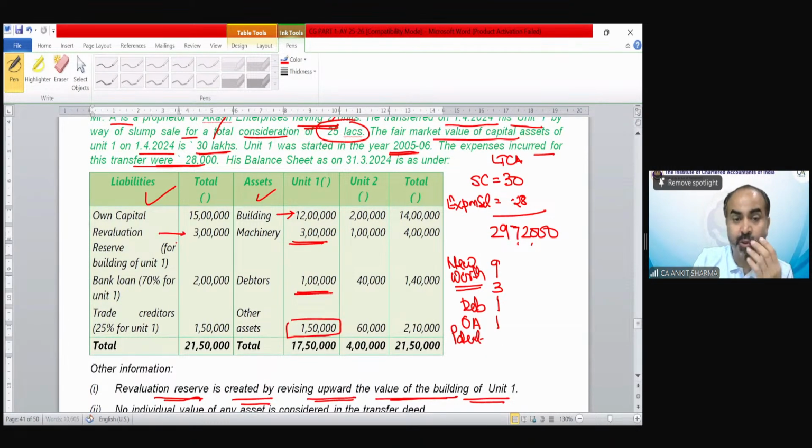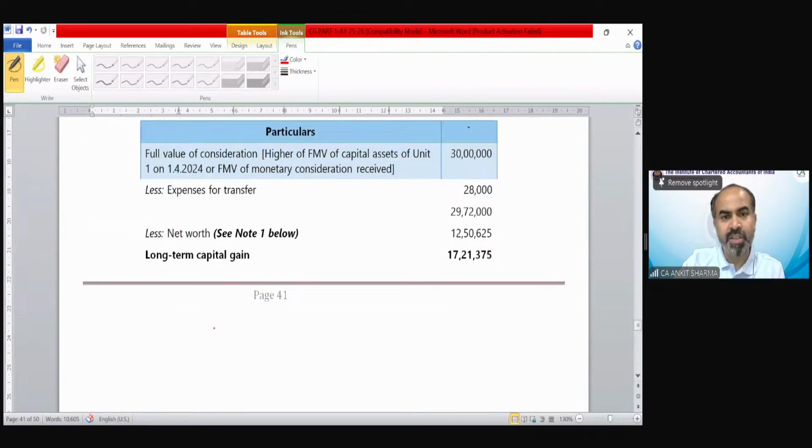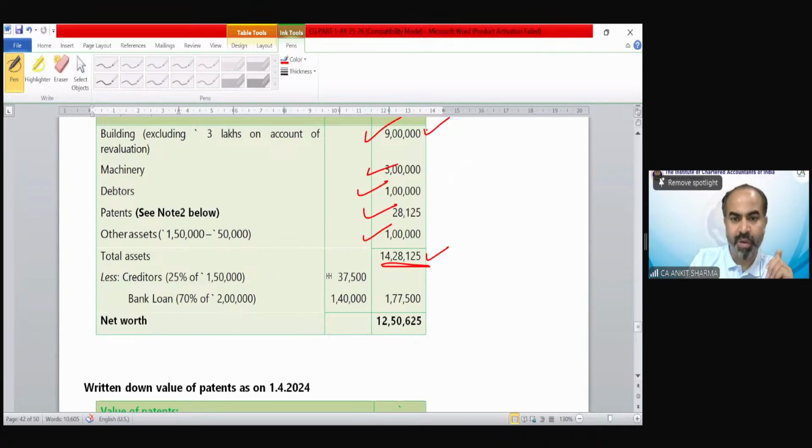Revaluation reserve, we have excluded it from the value of building. Bank loan says 70% is for unit 1. So out of this 20 lakhs, 70% belongs to unit 1. That means 1,40,000 would be the liability of unit 1. And trade credit says 25% of 1,50,000 is going to be the liability of unit 1. That would be, I guess, 37,500. So these two liabilities need to be removed or reduced. You can see creditors and bank loan.